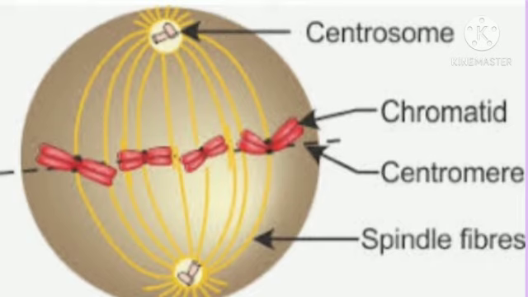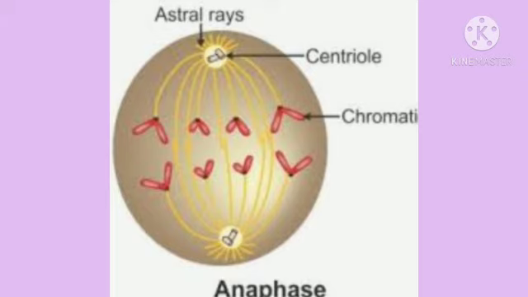In the metaphase stage, the nuclear membrane completely disappears. Chromosomes complete their condensation and become clearly visible along with their sister chromatids. All chromosomes are arranged parallel to the equatorial plate of the cell. A special type of flexible protein fibers, called spindle fibers, are formed between the centromere of each chromosome and both centrioles. In anaphase, the centromere is split and thereby the sister chromatids of each chromosome separate, and they are pulled apart in opposite directions with the help of spindle fibers.